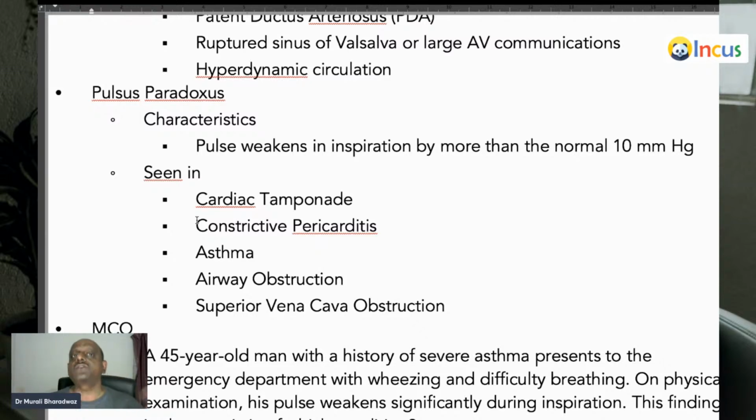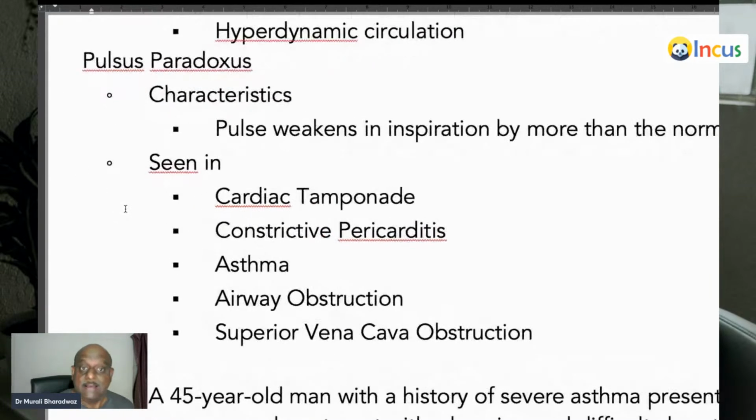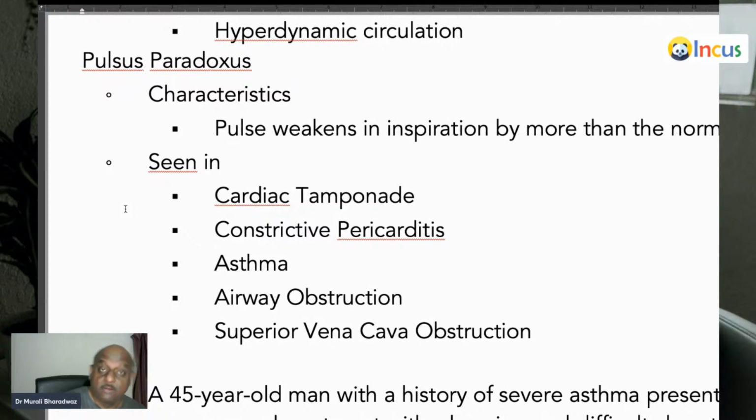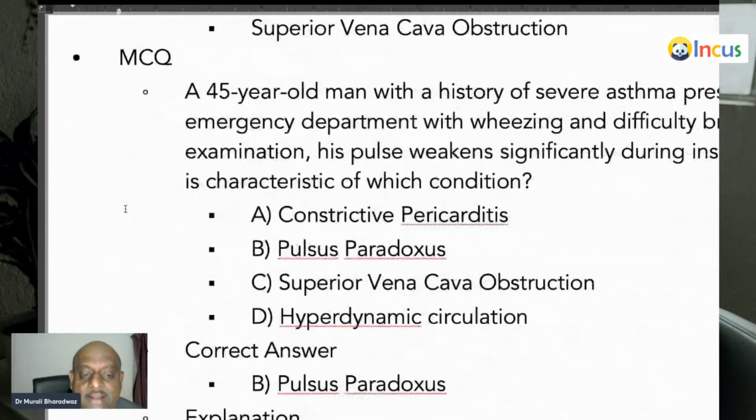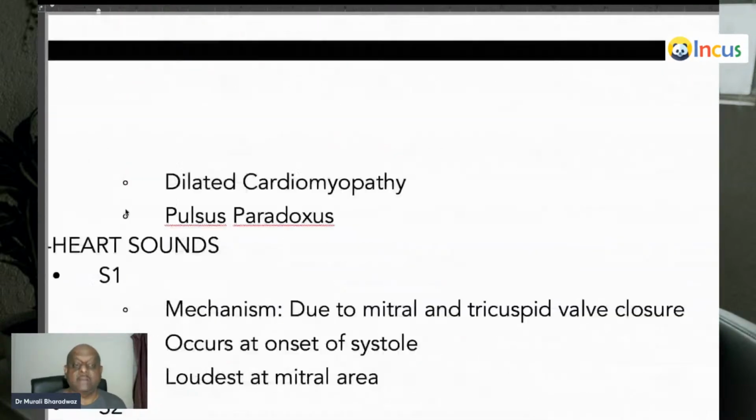That is the paradox about the pulsus paradoxus. It is seen in cardiac tamponade, constrictive pericarditis, asthma, airway obstruction, SVC obstruction. All these conditions you see pulsus paradoxus. So please don't forget, pulsus paradoxus is seen both in cardiac tamponade and also constrictive pericarditis. But Kussmaul sign is positive in constrictive pericarditis, but not in cardiac tamponade, is something that you need to remember.